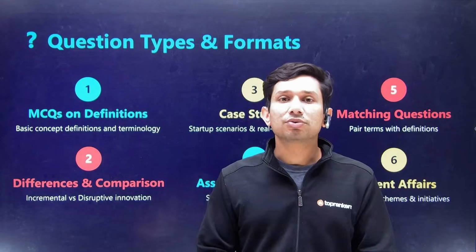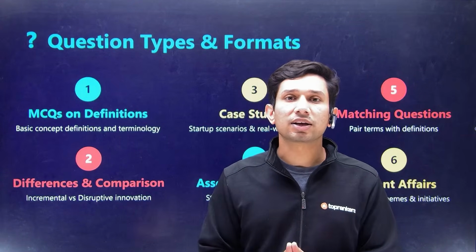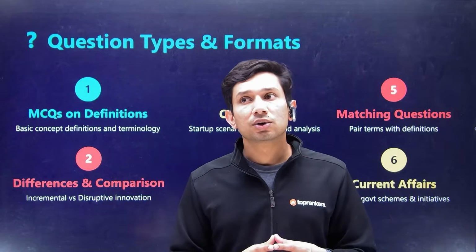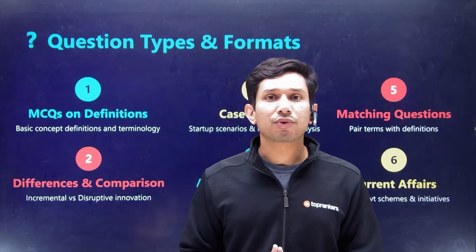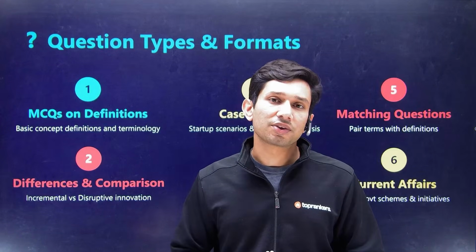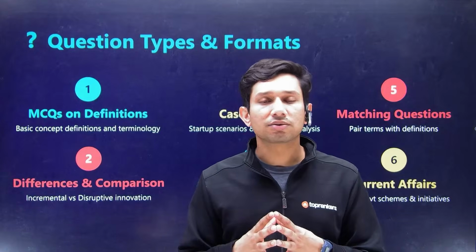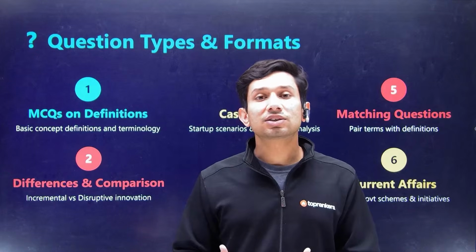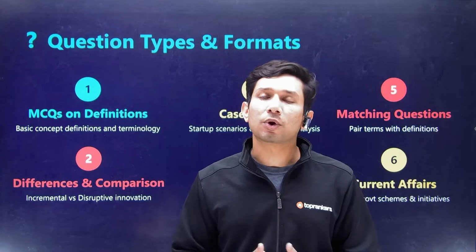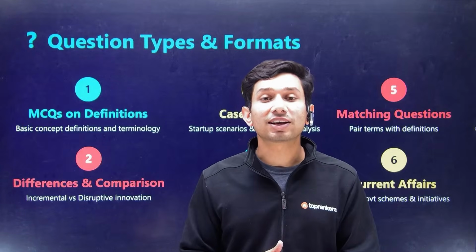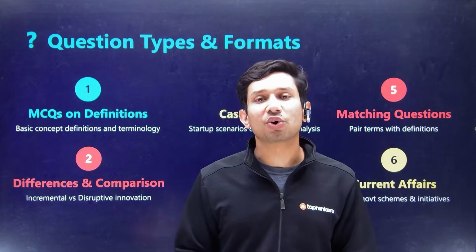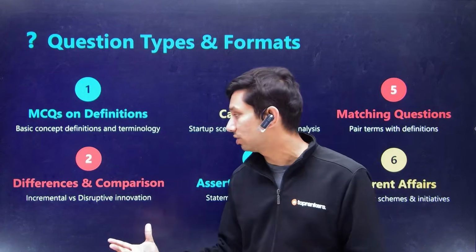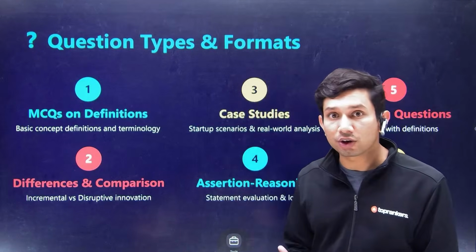However, take the entire concept of smartphones. Nokia ruled the market for around 10, 15, 20 odd years with the largest market share, and then Android came in, and then Nokia lost the battle. Nokia phones became redundant. This kind of innovation disrupts everything that came before it and creates a new alternative altogether. This is called disruptive innovation, and hence differences and comparisons in definitions is something that you need to have a lot of clarity on.